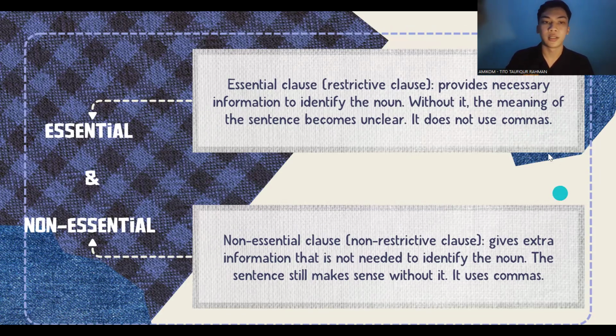Non-essential clause, or non-restrictive clause. It gives us extra information that is not needed to identify the noun. The sentence still makes sense without it. It uses commas.